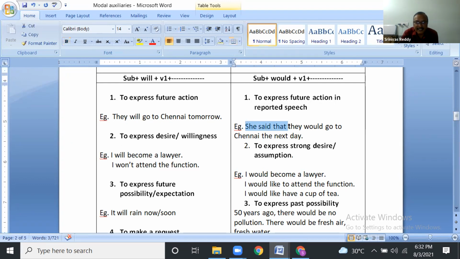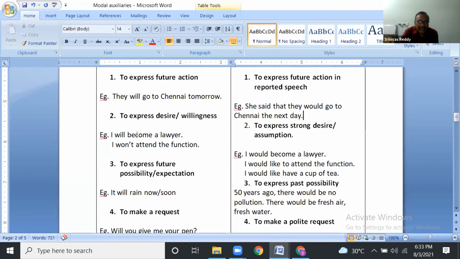"They will go" becomes "would go" to Chennai. Tomorrow becomes the next day. Direct and indirect speech. Will go becomes would go. That's it.